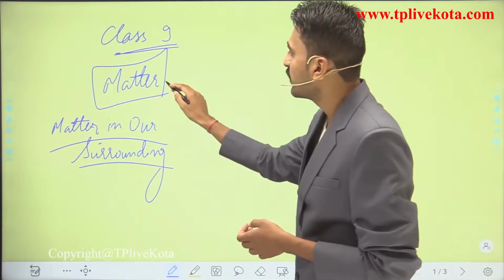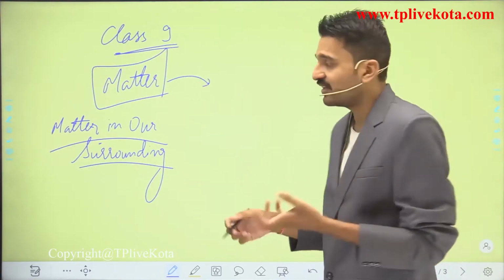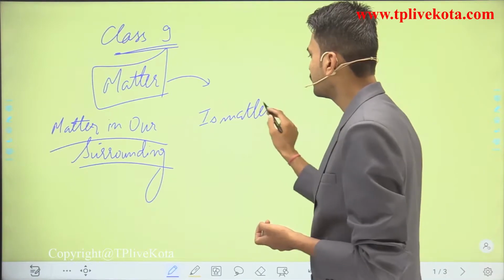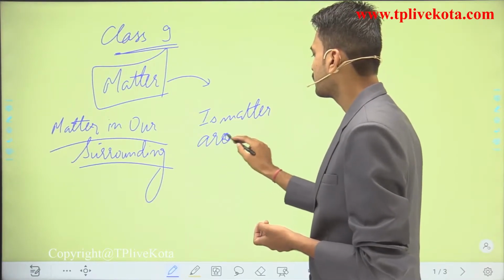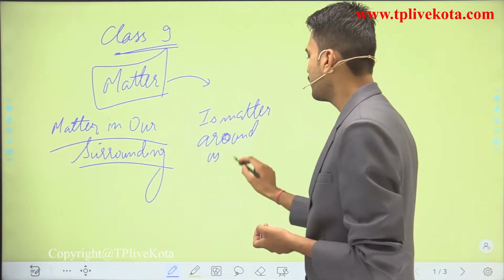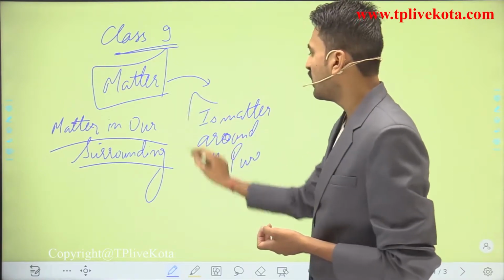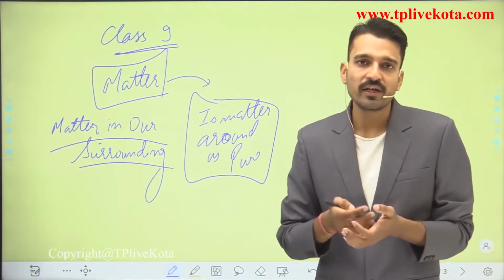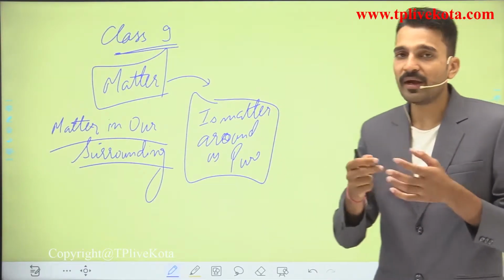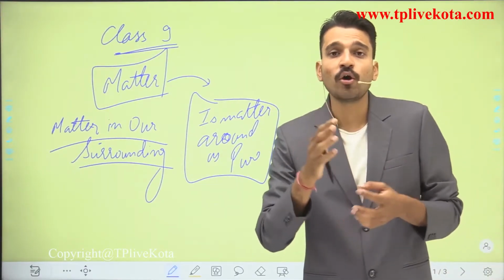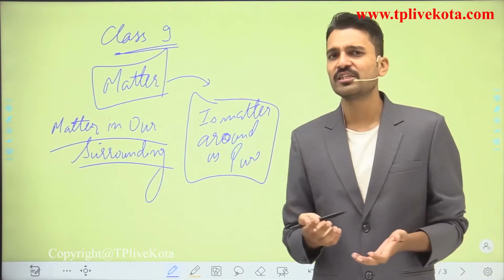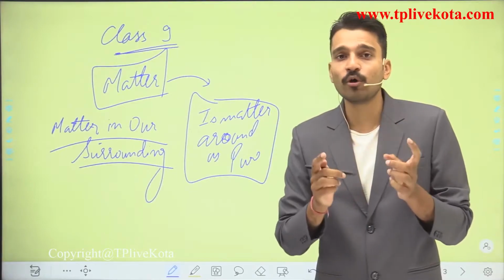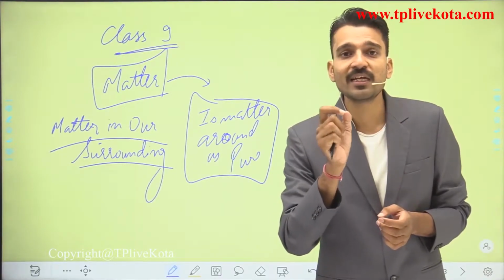Then afterwards we are going to move to chapter second, that is, is matter around us pure? After classifying the substances as matter or non-matter, we are going to see whether the matter present around us is pure or not pure. So what is the definition of pure? Remember students, in chemistry pure means something that is made up of a single kind of particles.